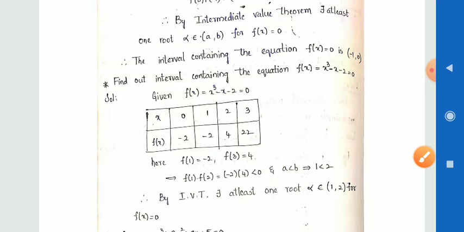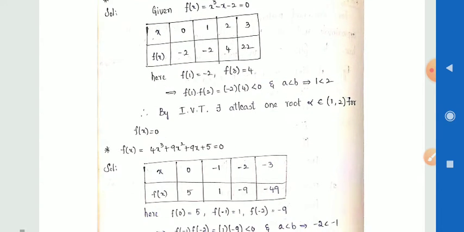Then by the intermediate value theorem, we can conclude that f of 1 into f of 2, that is equal to minus 2 into 4, is less than 0, and a less than b, that implies 1 less than 2. By the intermediate value theorem, there exists at least one root, that is alpha. Alpha belongs to 1 comma 2 for f of x is equal to 0.